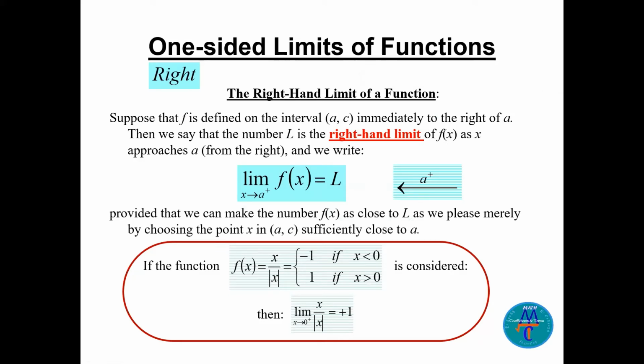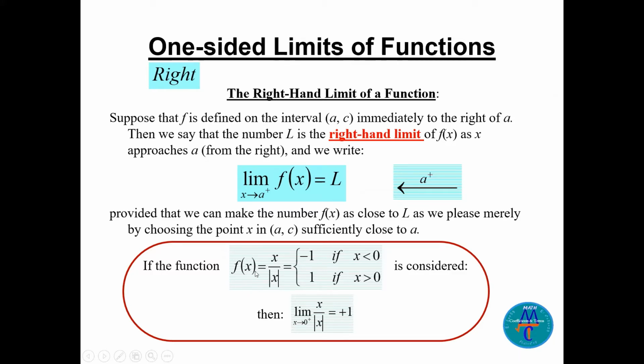One-sided limits of a function. We can define the limit from the right. So we say the limit of f of x as x goes to a positive. Here we write plus on the top of a. We say the limit of f of x as x goes to a from the right is equal to L. So this is a one-sided limit.